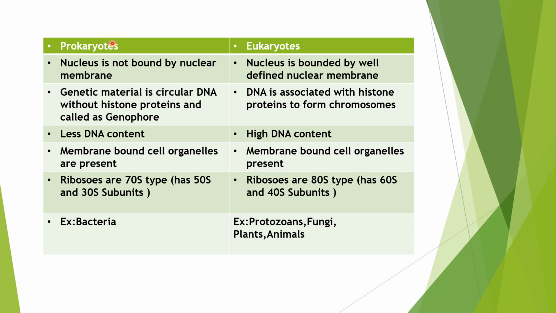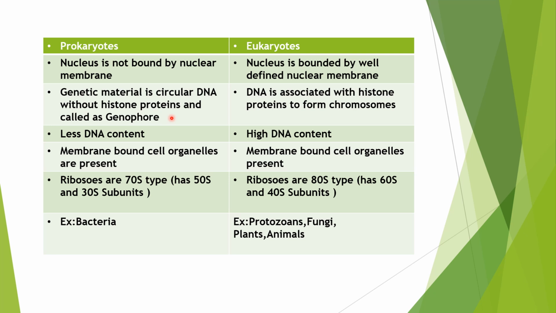Prokaryotes do not have a well-defined nuclear membrane. Eukaryotes have a well-defined nuclear membrane, right? The second difference is that in prokaryotes, the genetic material, the DNA, does not have any histone proteins. It is randomly arranged at the center, which is called the genophore.